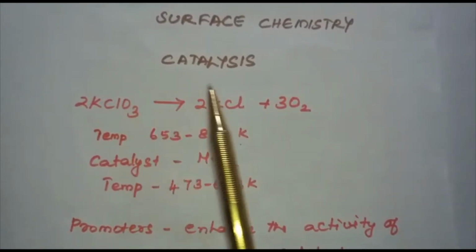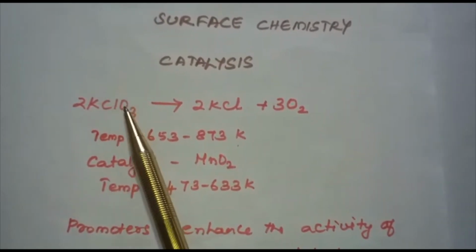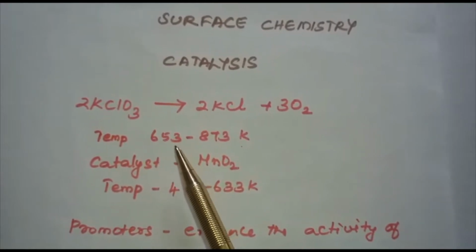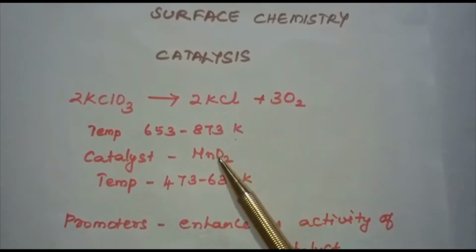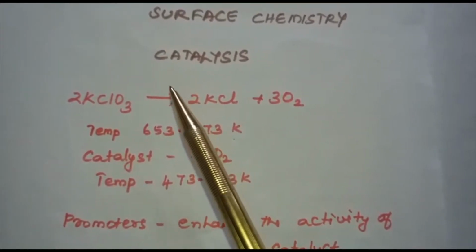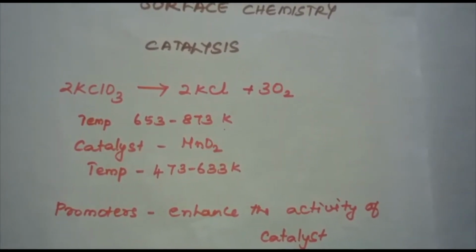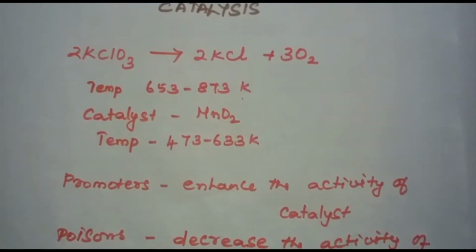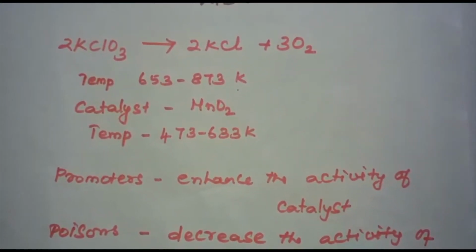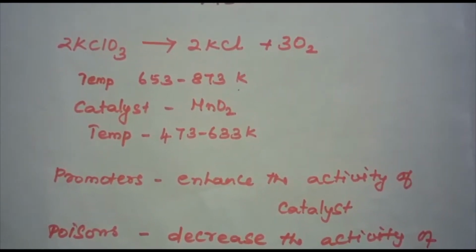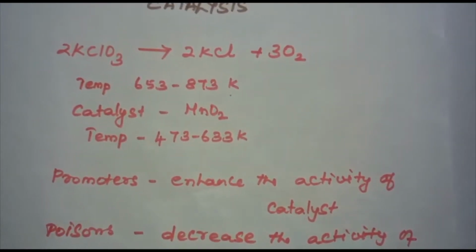Decomposition of potassium chlorate gives KCl plus O2. Here, the decomposition takes place at a temperature of 653 to 873 Kelvin. When a small amount of MnO2 is added as a catalyst, the reaction takes place at a much lower temperature, that is 473 to 633 Kelvin. So, the substances which alter the rate of a chemical reaction and themselves remain chemically and quantitatively unchanged after the reaction are known as catalysts, and the phenomenon is known as catalysis.